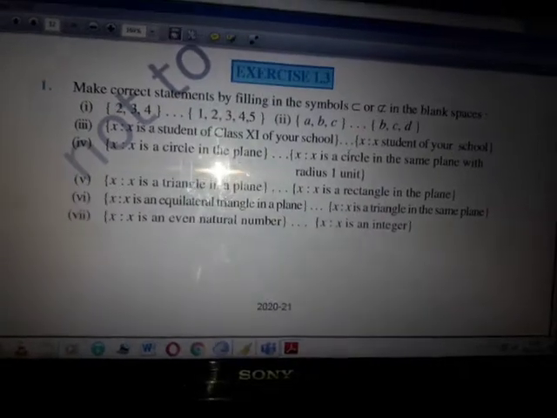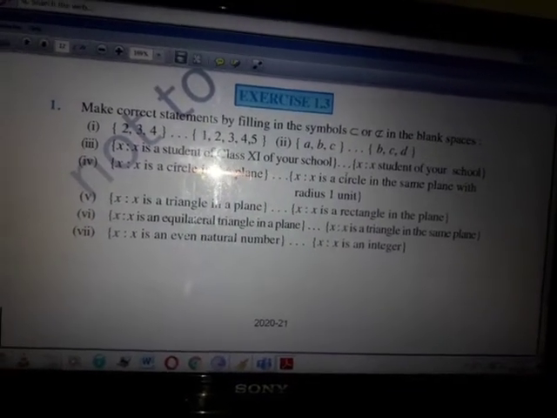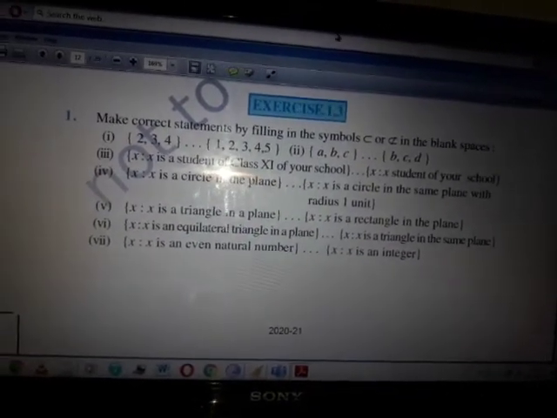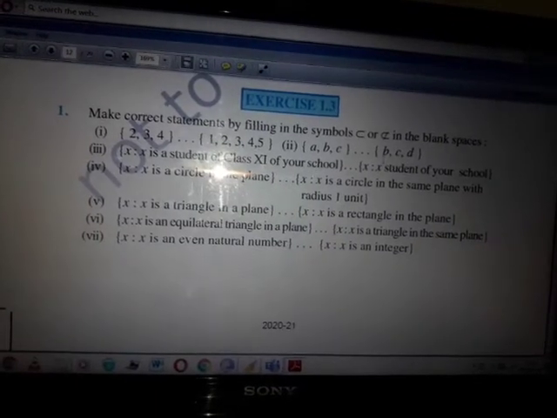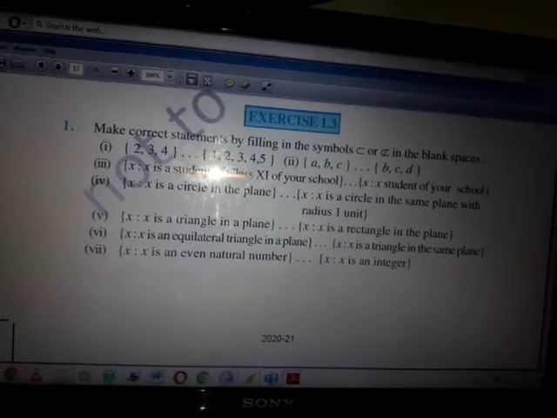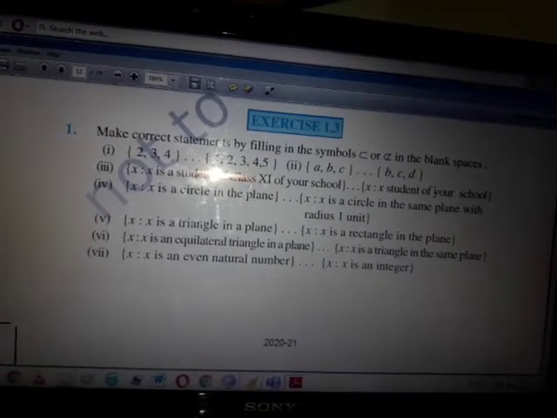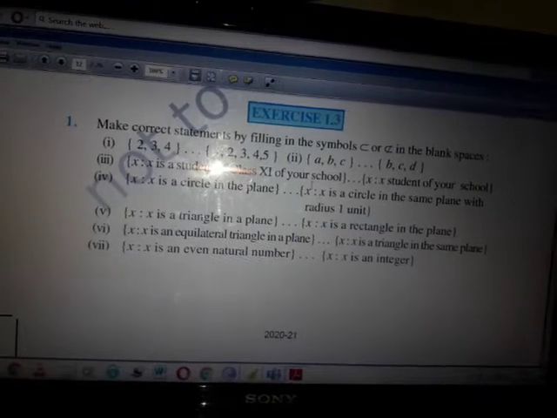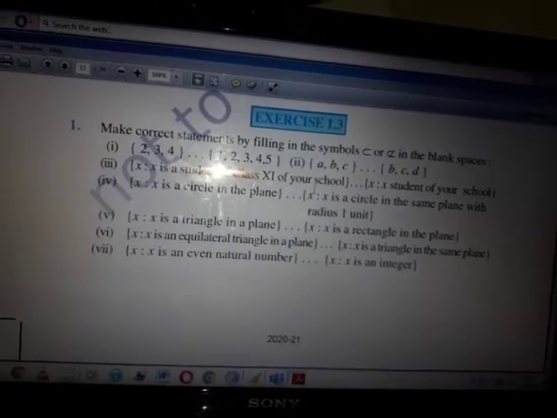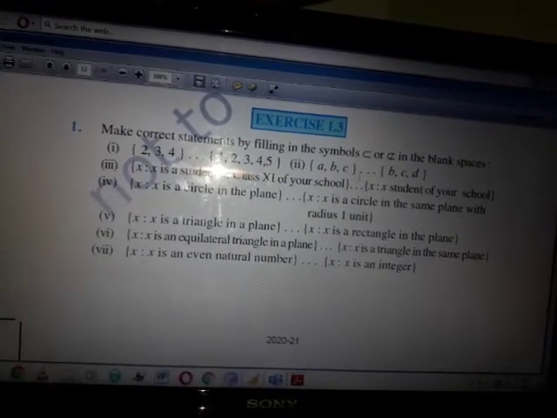Yes, it's a subset. The second set involves any student of your school, so this is the bigger set. It involves each and every student of your school. But here it is only class 11 students. This is a smaller set. Therefore, obviously this will be a subset of this.